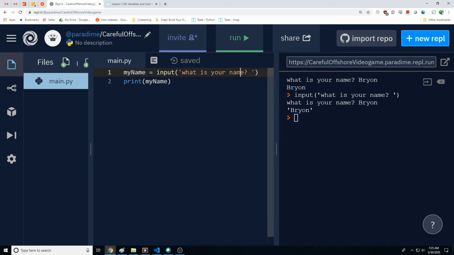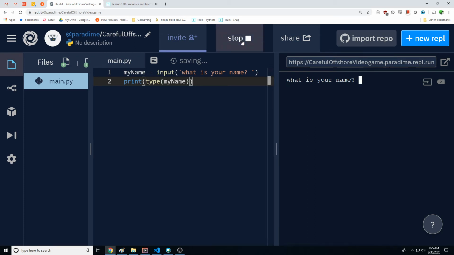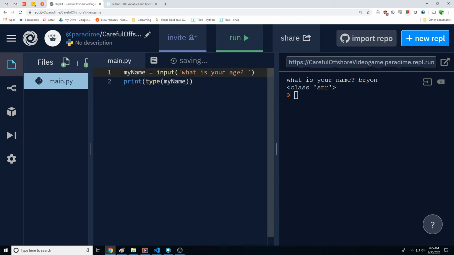Additionally with this, when we talked about inputs, inputs always give us back a string. So if I print the type of my name here and run this, I get back string. Let's say, what's your age? I would print this, and I would enter 25, and I get my age.